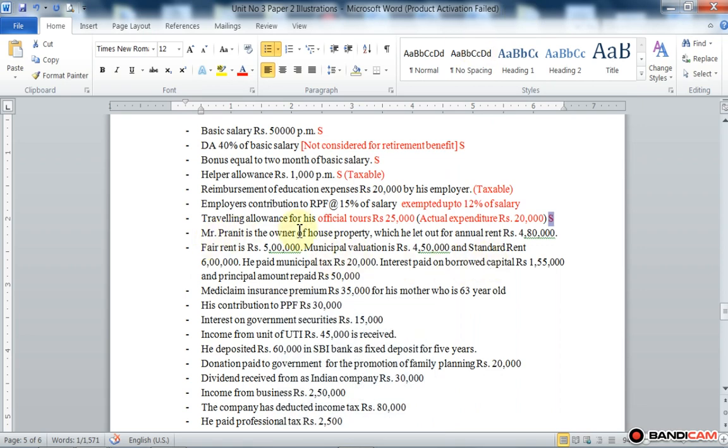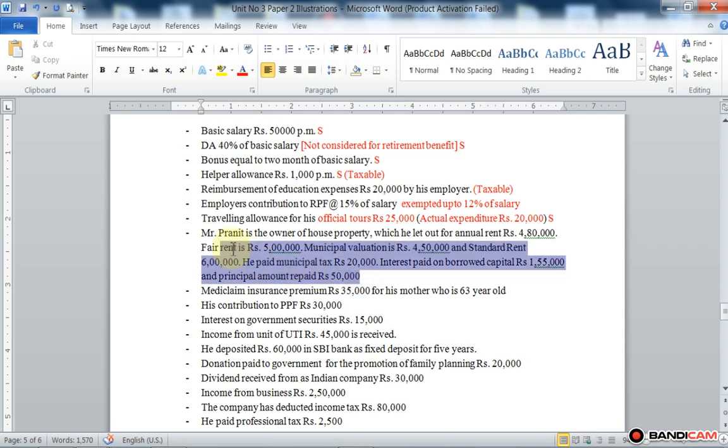Then Mr. Pranit is the owner of a house property which is let out for annual rent rupees 4,80,000, fair rent rupees 5 lakh, municipal valuation rupees 4,50,000, standard rent rupees 6 lakh. He paid municipal tax of rupees 20,000, interest paid on borrowed capital rupees 1,55,000, and principal amount repaid rupees 50,000.